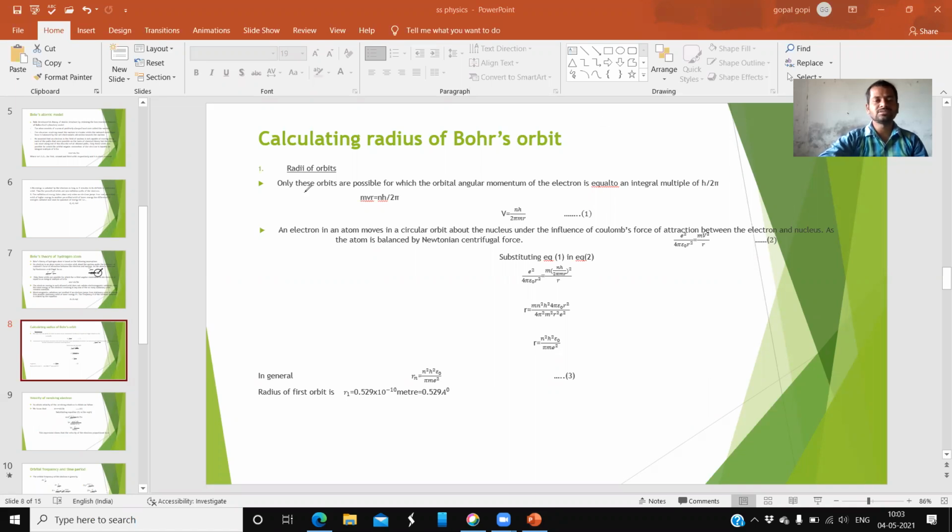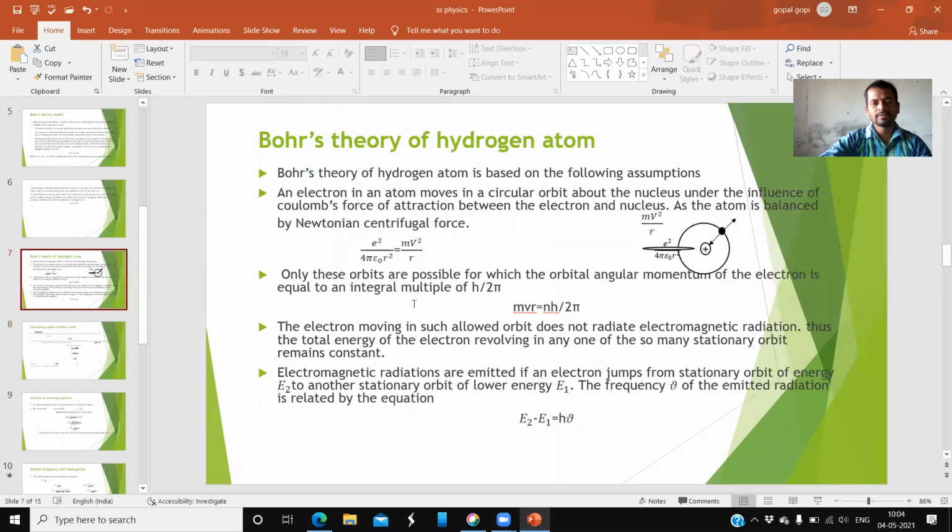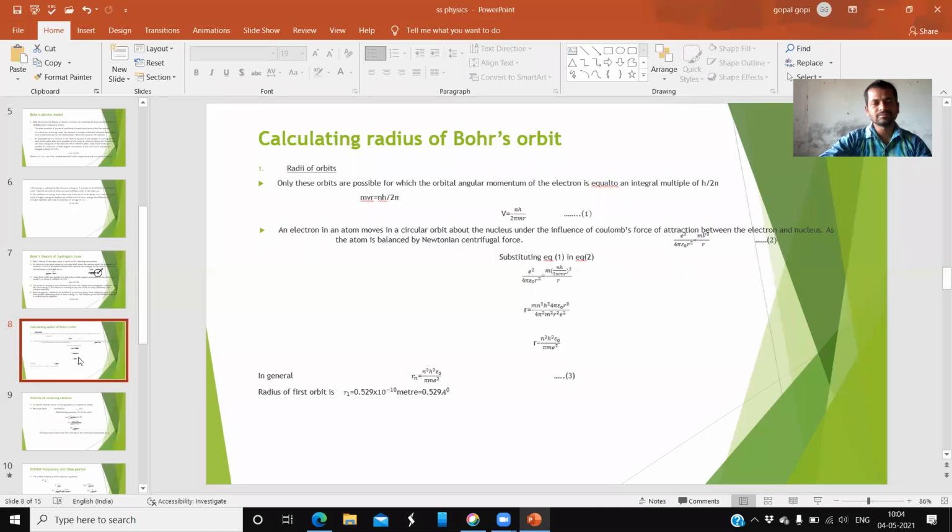So for this, the theory is that only these orbits are possible for which, what Bohr proposed. From his proposal I have taken one formula, that is mvr equals nh by 2 pi. In the previous slides you may find this one. See here, I will show you again. See, mvr equals nh by 2 pi. This formula I am taking.